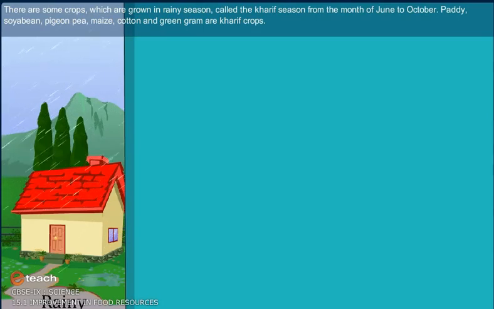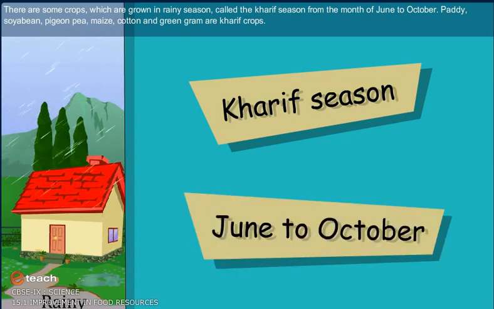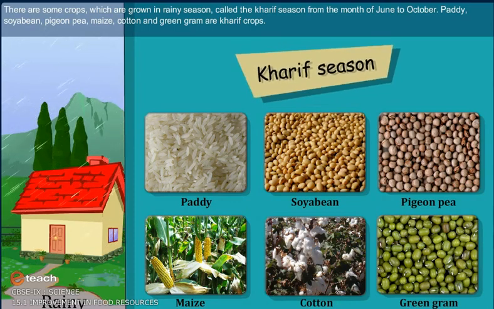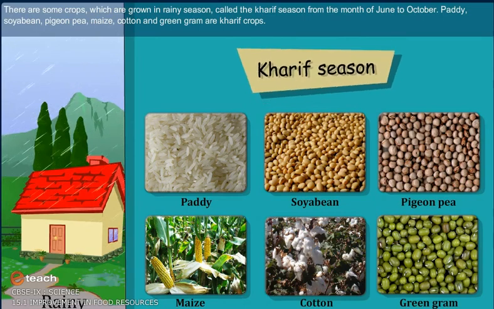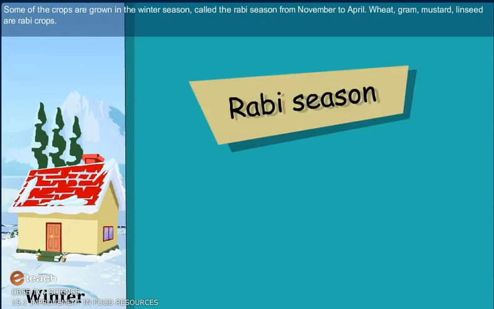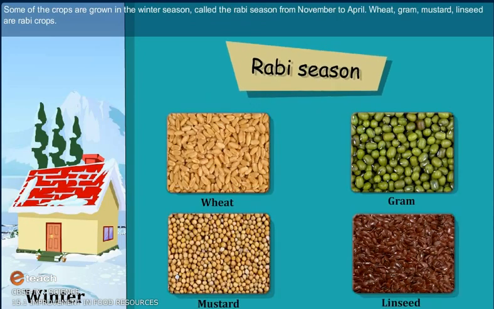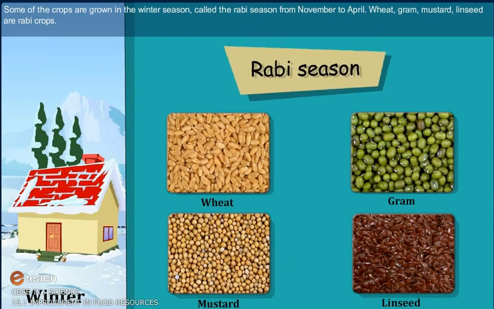There are some crops which are grown in rainy season called the Kharif season from the month of June to October. Paddy, soybean, pigeon pea, maize, cotton and green gram are Kharif crops. Some of the crops are grown in the winter season called the Rabi season from November to April. Wheat, gram, mustard, linseed are Rabi crops.